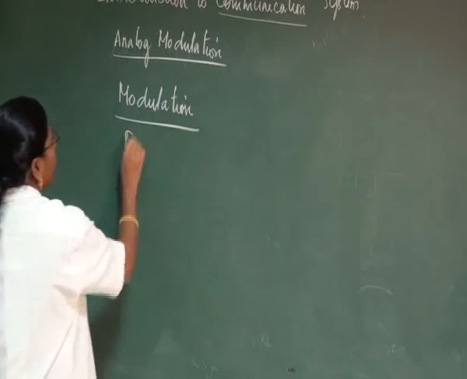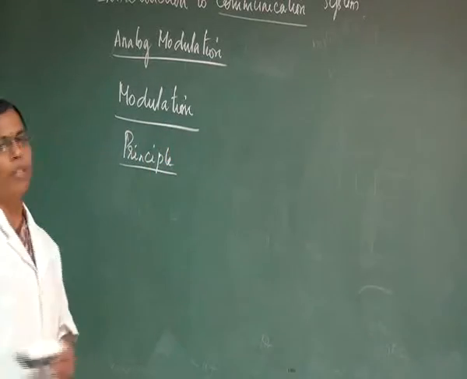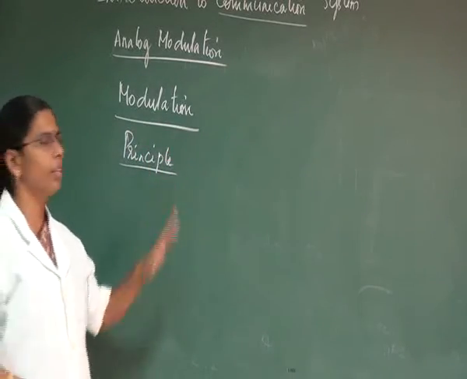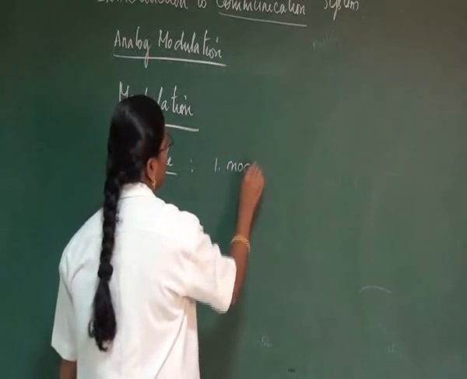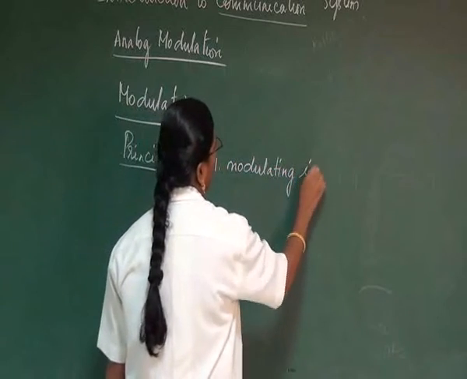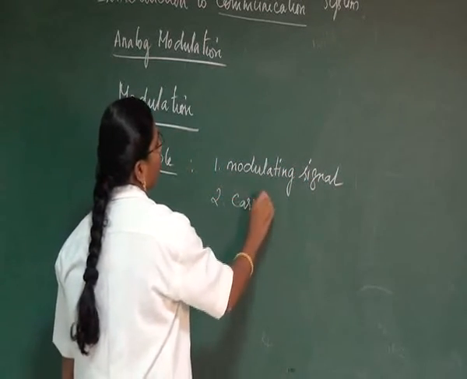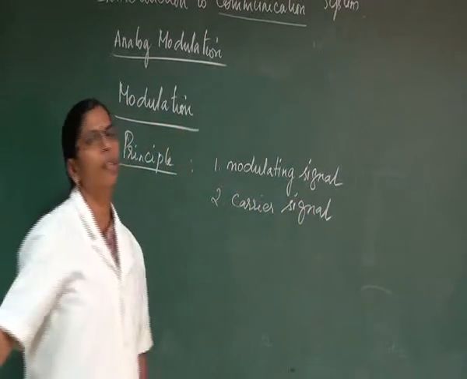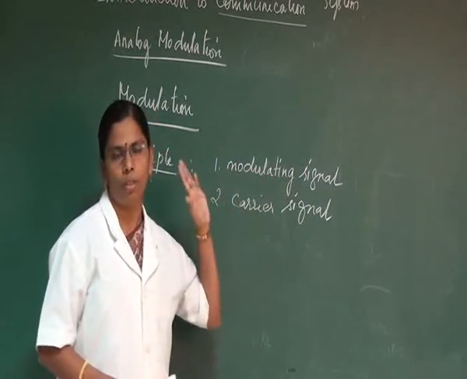The principle which we are using for modulation is that we will be using two analog signals here, that is, continuous signals. Number one is called the modulating signal, and the second signal which we are using is called the carrier signal. These are the two signals which we are going to use, right?